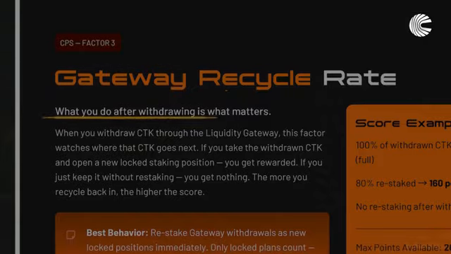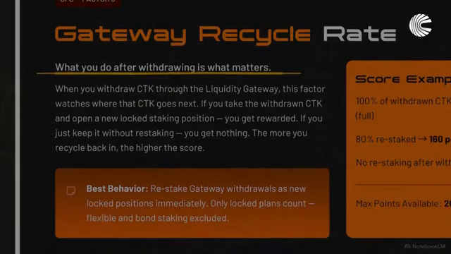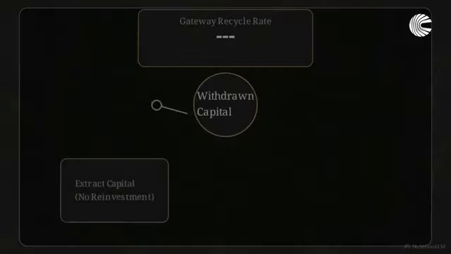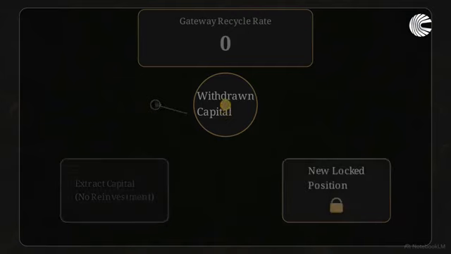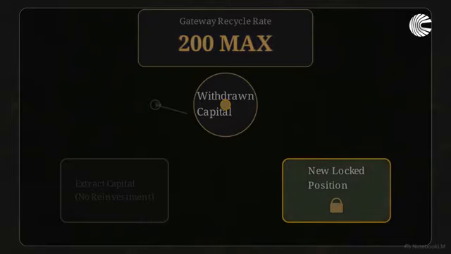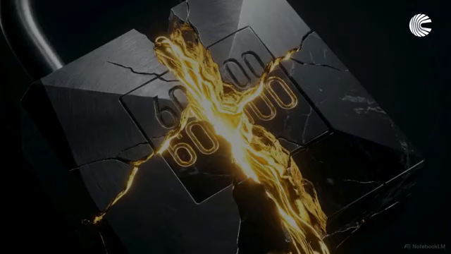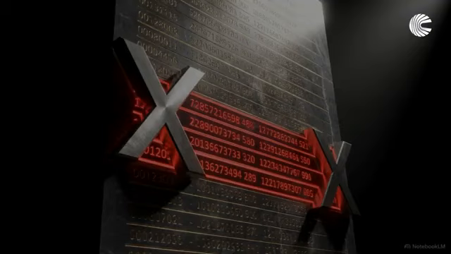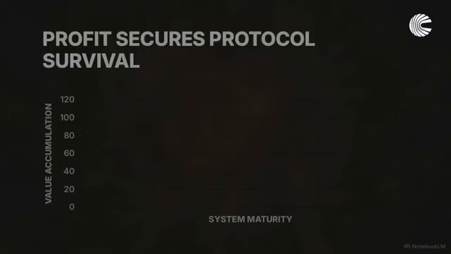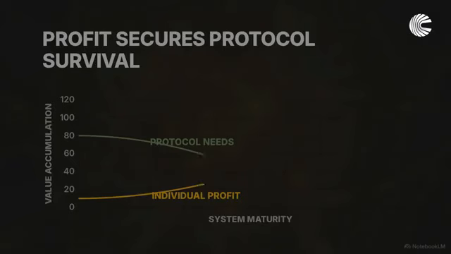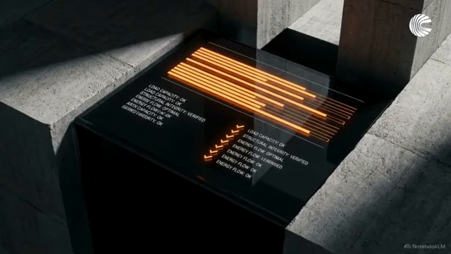The protocol continuously monitors exact user behavior immediately after a withdrawal occurs. If an account extracts capital without reinvesting, their score drops to 0. If they immediately restake those withdrawals into new locked positions, they earn maximum points. Maintaining a score above 600 is the hard-coded requirement for accessing the highest-yielding component of the platform, the intelligence pool. You don't have to trust that users will act benevolently. The math ensures that the most profitable action for an individual is also the exact action that ensures the protocol's long-term survival, conviction rather than human sentiment.